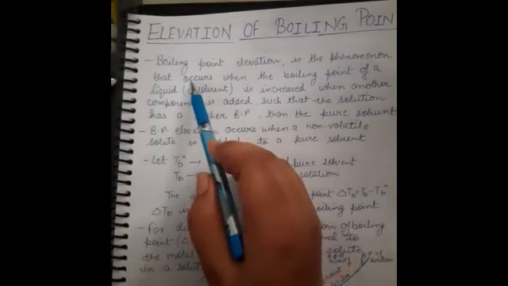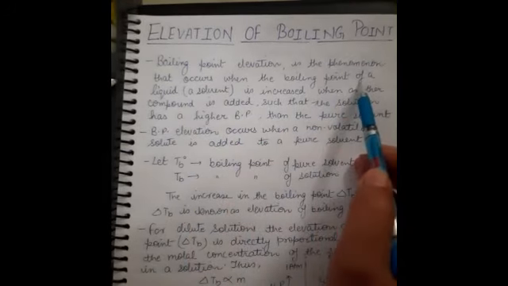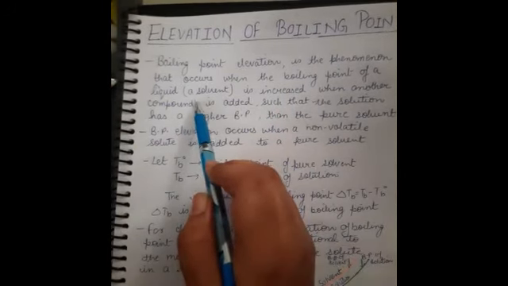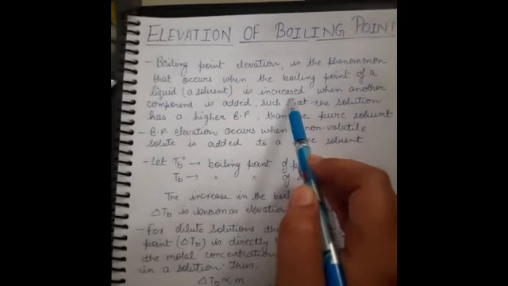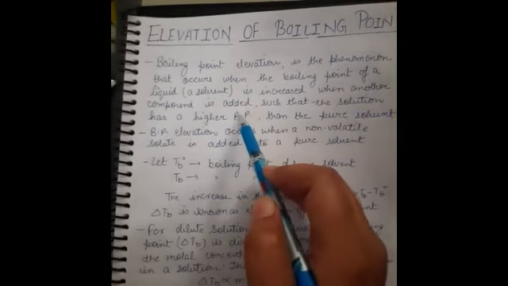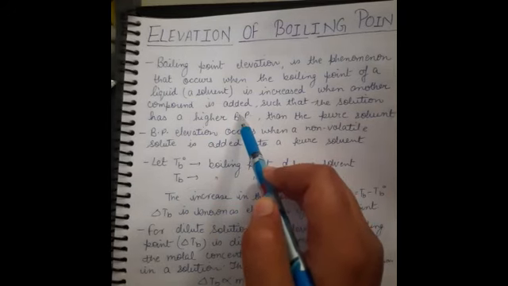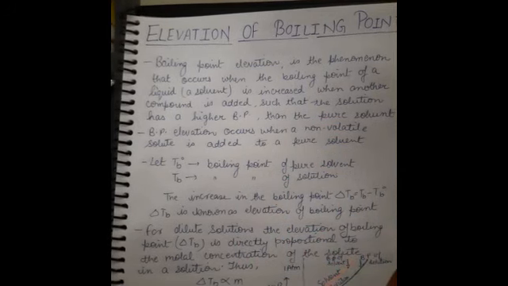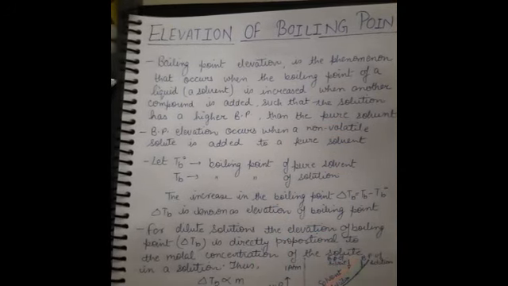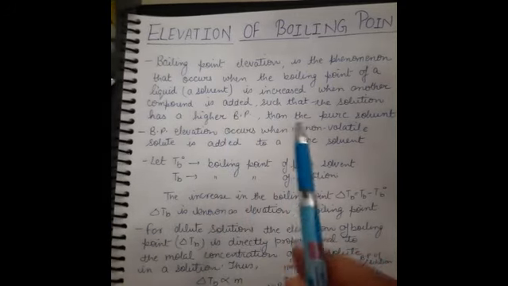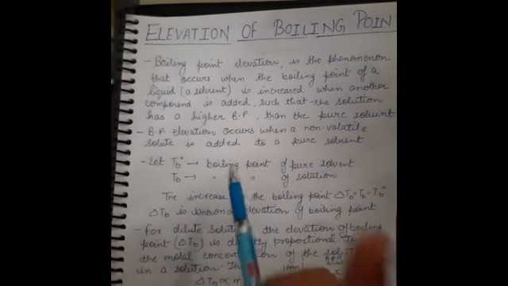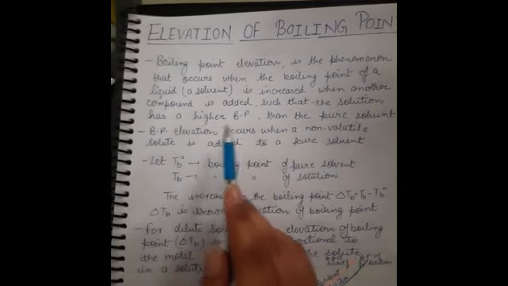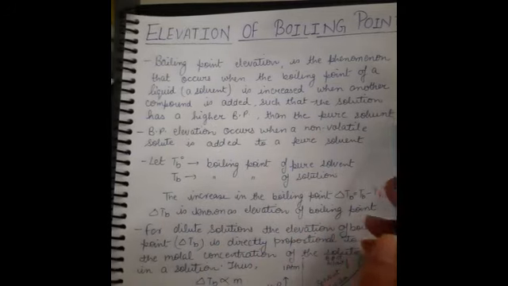What does that mean? Boiling point elevation is the phenomenon that occurs when the boiling point of a liquid, that means a solvent, is increased when another compound is added. Please don't correlate this elevation in boiling point with positive and negative deviation. What I am going to tell you is that when the boiling point of a liquid is increased when another compound is added, the solution has a higher boiling point than the pure solvent.